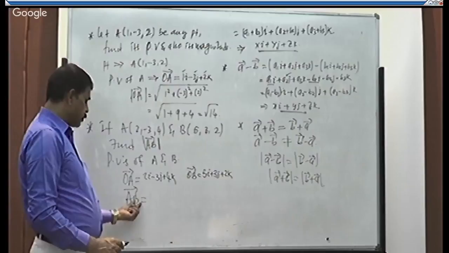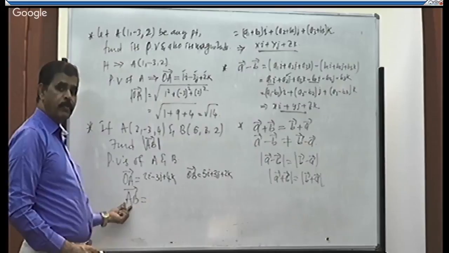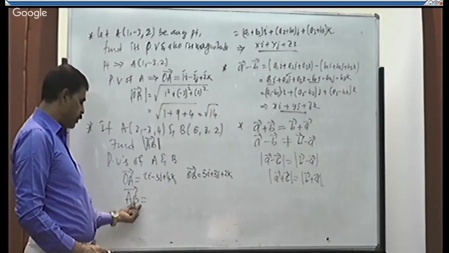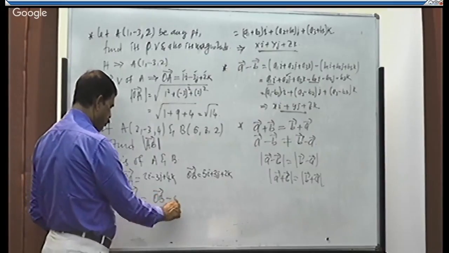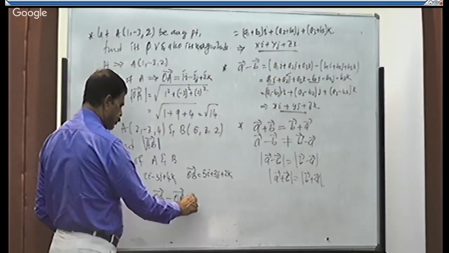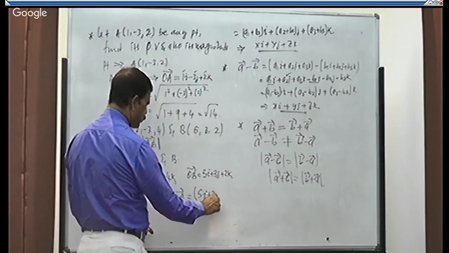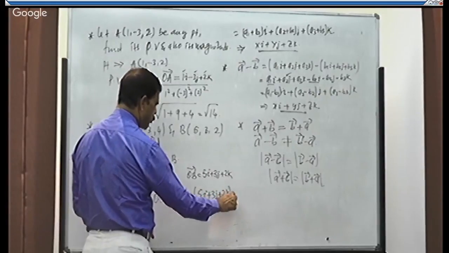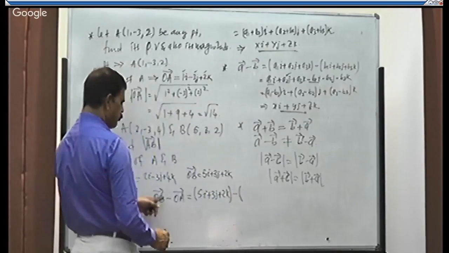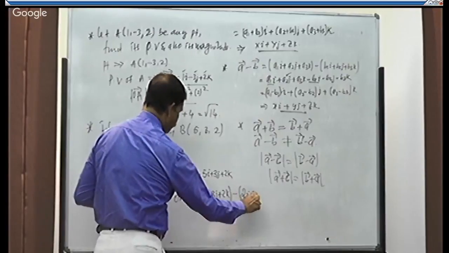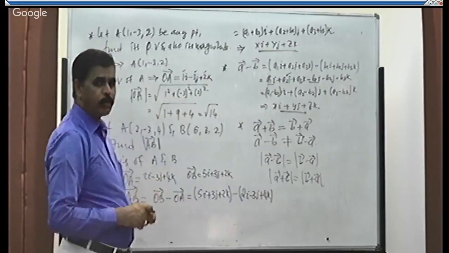It is position vector of terminal point minus position vector of initial point, where terminal point is B and initial point is A. Therefore, OB minus OA, that is equal to, write them in brackets. OB is 5i plus 3j plus 2k, close the bracket, minus of, write OA in another bracket, that is 2i minus 3j plus 4k. Remove the brackets.